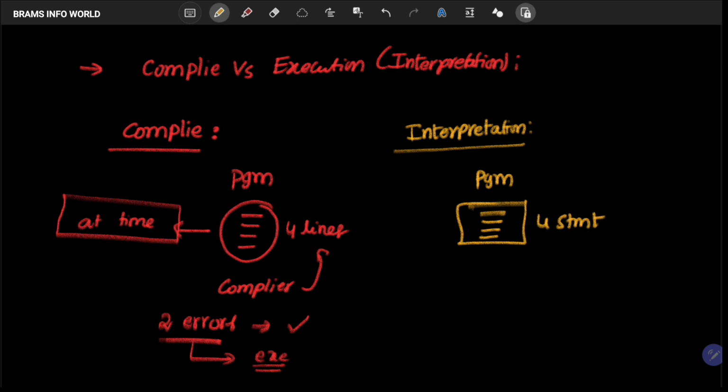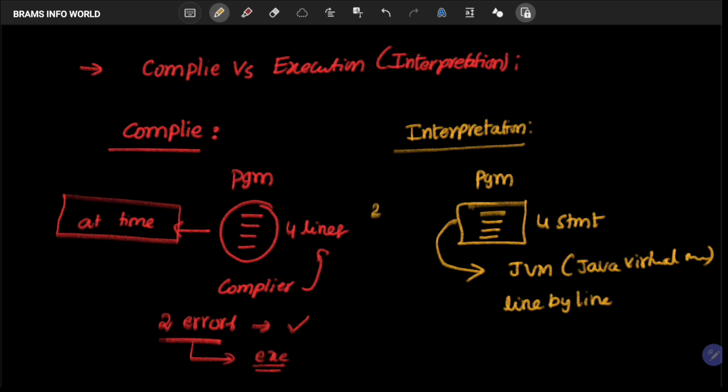So each and every statement of the program is executed by the JVM, that means Java Virtual Machine from the Java side, and executed line by line. Assume that 2 errors are there, one error at the second line and the other error at the fourth line.